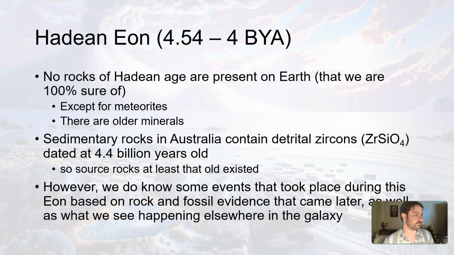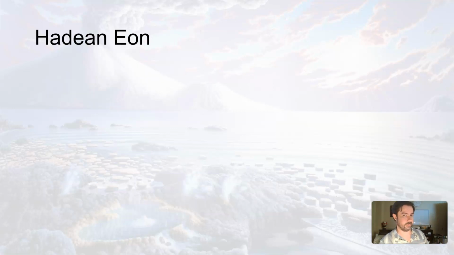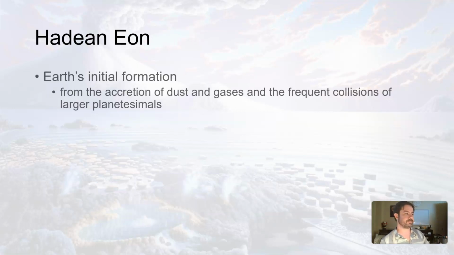Those are long gone. So due to evidence like this, and what we can see happening elsewhere in the galaxy, and we looked at the formation of our solar system based on what we can see happening elsewhere, we can put all of this stuff together. So we know there had to be rocks, just we don't have them anymore.